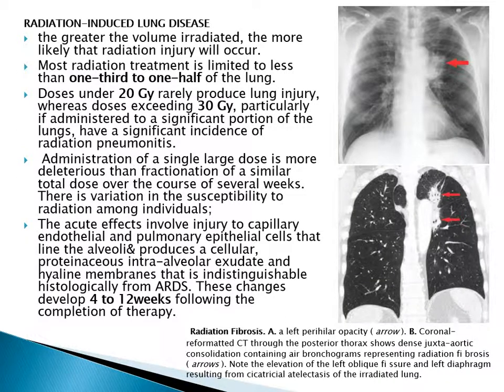Radiation-induced lung disease, the last subject. Most radiation treatment is limited to less than 1/3 to 1/2 of the lung. Doses under 20 rarely produce lung injury, but if it exceeds 30, and is delivered to a significant portion of the lung, it will have a significant effect of radiation pneumonitis. This change develops 4 to 12 weeks following the completion of the therapy. It means after 1 month.